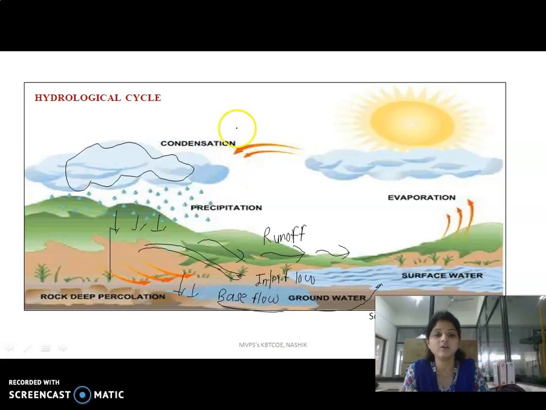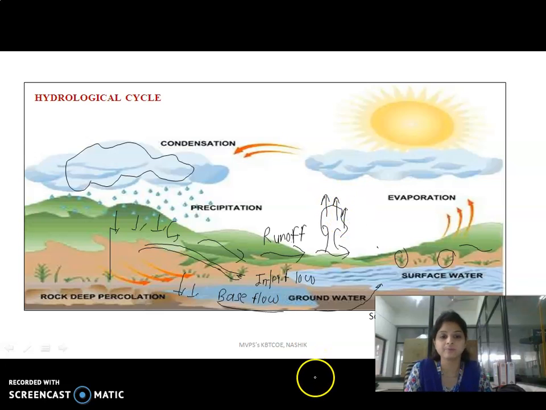Again there is one term, transpiration. When there is vegetation cover on the land surface, such as trees, the vapors formed from the trees go into the atmosphere, and this is known as transpiration.